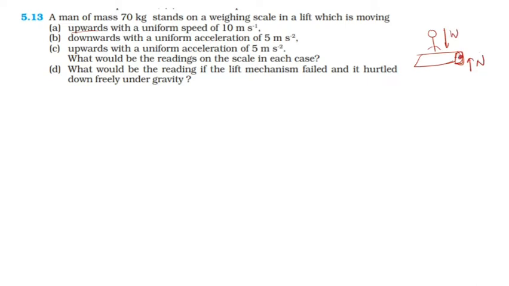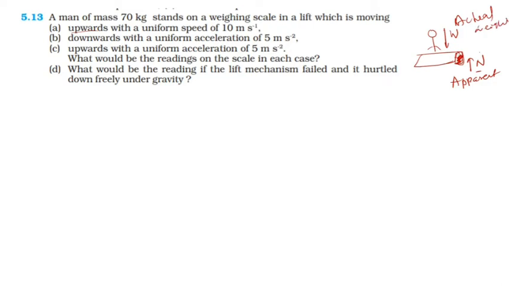So this is your weight and this is the normal reaction. The normal reaction may vary in different conditions. As a result, your weight as shown by the same machine may vary. So for this one, we call it the apparent weight, and this one is the actual weight, right?